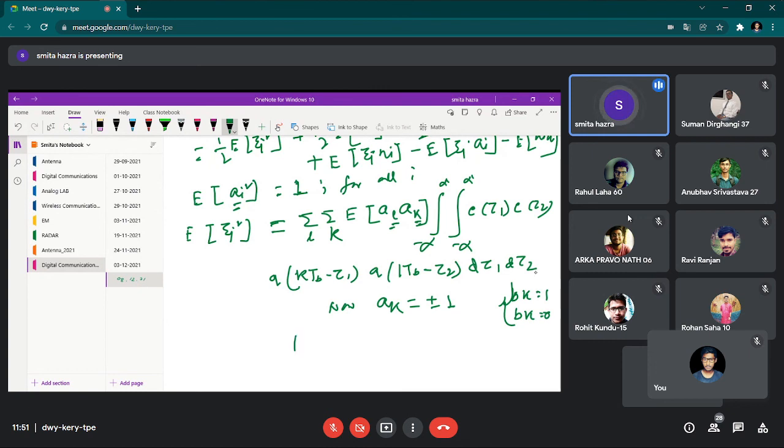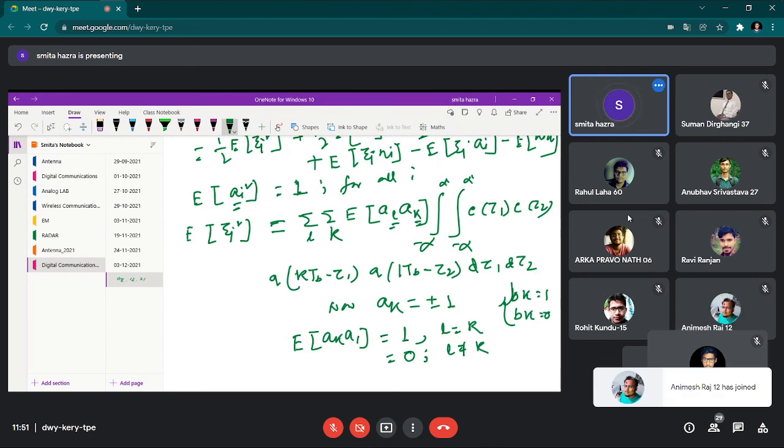So when we take the expectation of AK and AL, it will be 1 only when L is equal to K. Otherwise, the expectation will always be 0. So instead of using two sums, we can use a single sum and the whole thing becomes 1.